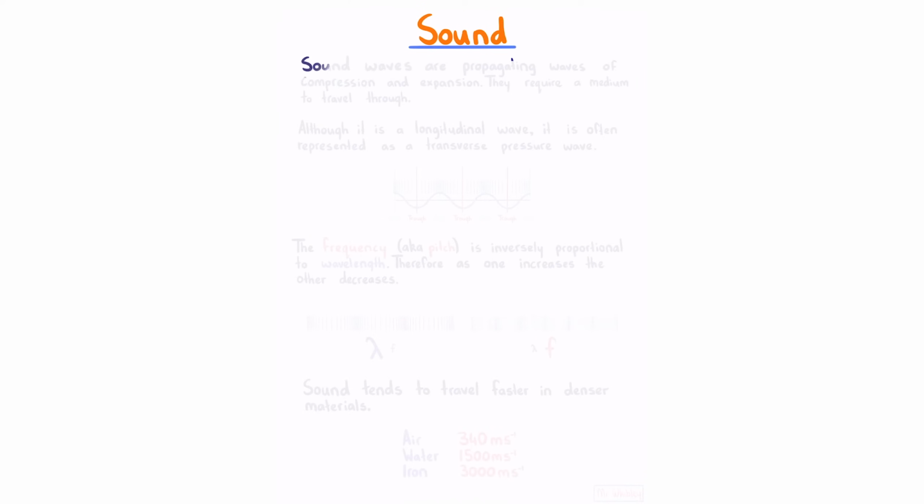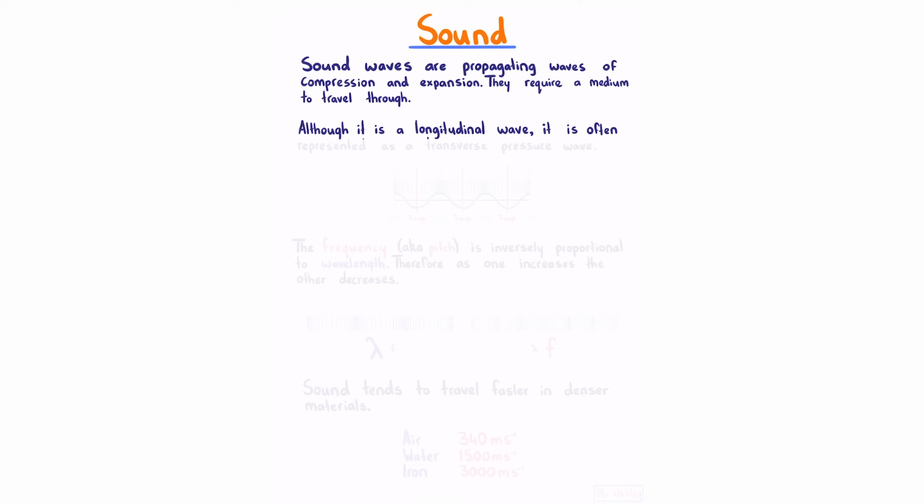Sound. Sound waves are propagating waves of compression and expansion. They require a medium to travel through. Although it is a longitudinal wave, it is often represented as a transverse pressure wave, where we see our longitudinal wave, our areas of high pressure are our peaks, and our areas of low pressure are our troughs.